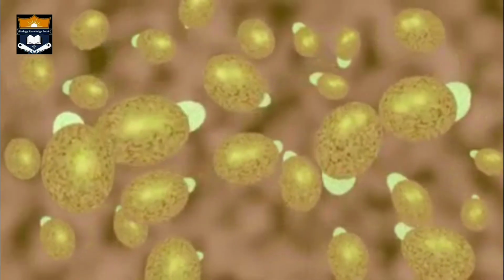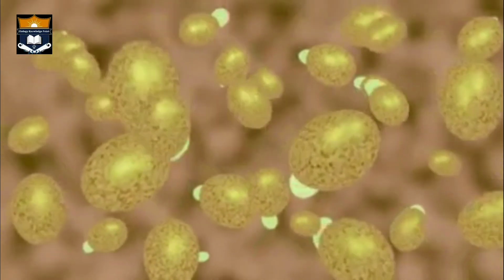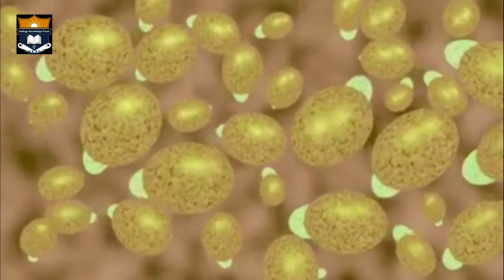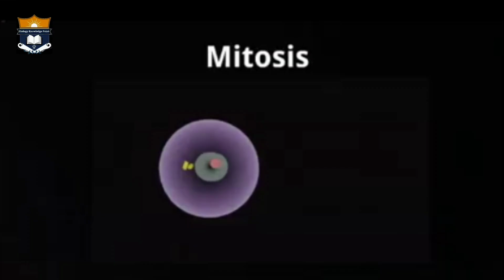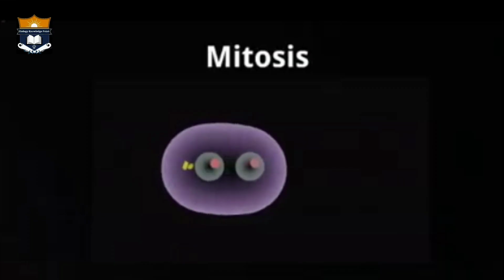In single-celled eukaryotes like yeast, mitotic divisions are actually a form of reproduction, adding new individuals to the population. The processes occurring during mitosis have been divided into different stages.